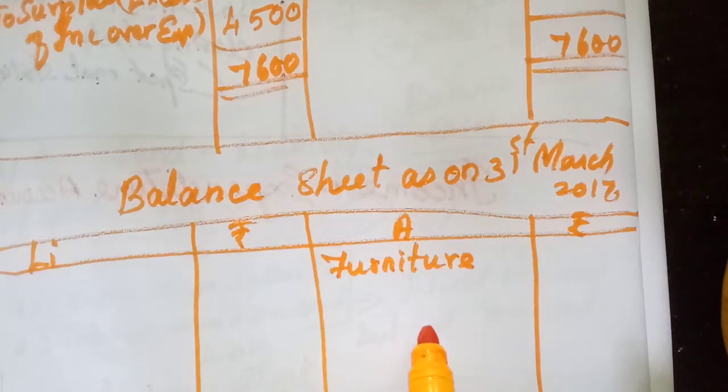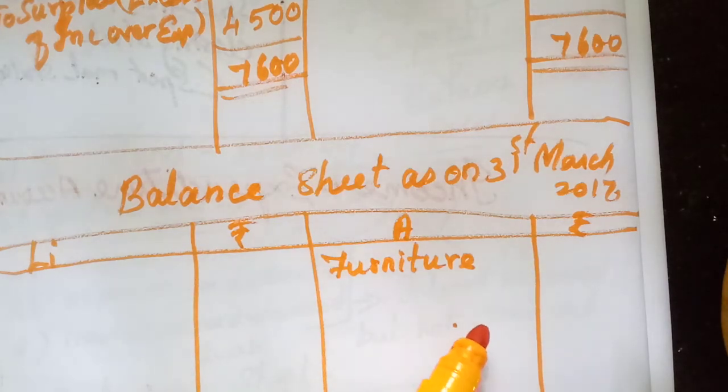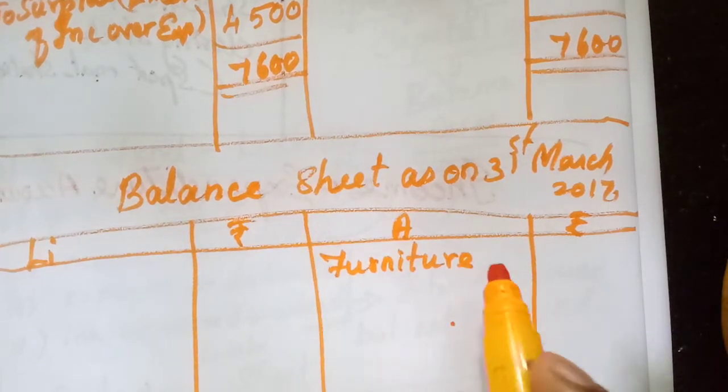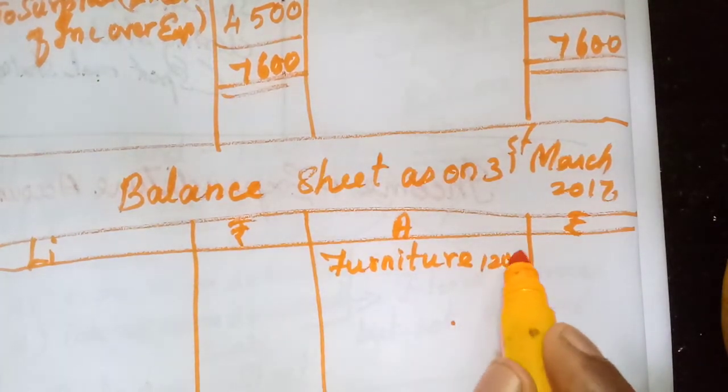Okay, furniture 7,000. Any adjustment there? Ignore depreciation. No. One adjustment is given there, isn't it? Furniture. The club had furniture of 12,000 on 1st April. Ignore depreciation. Here in the receipts, furniture means we have purchased. So in the beginning, how much they had? 12,000. Okay, you write in the inner column.